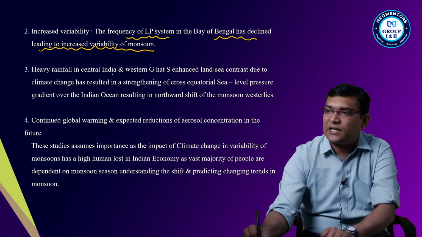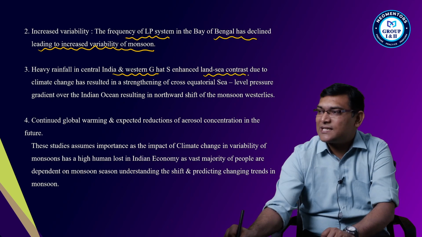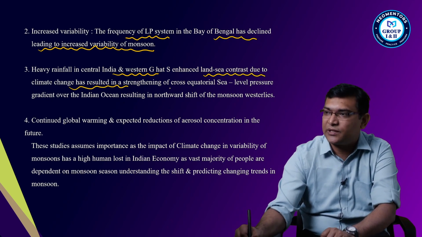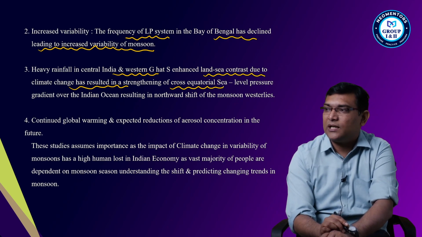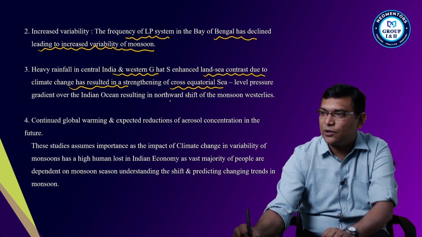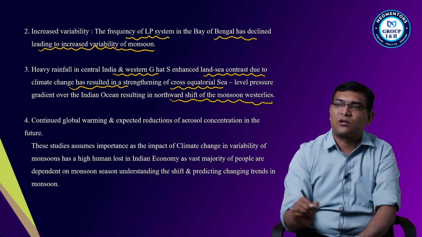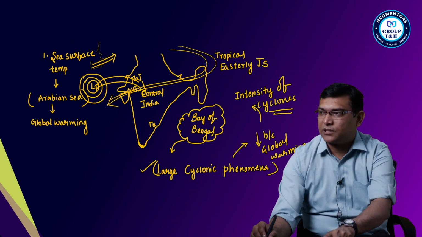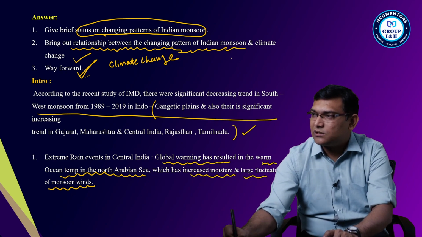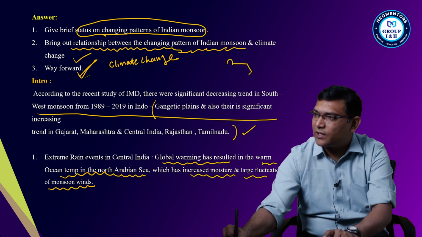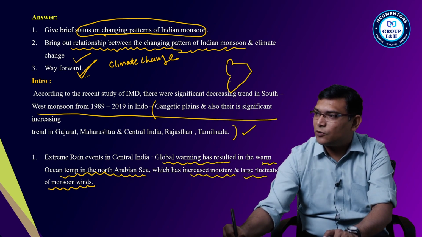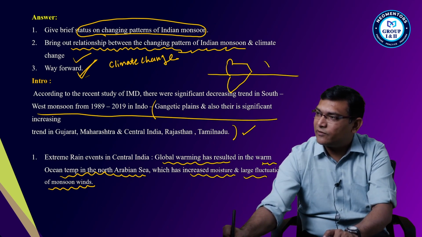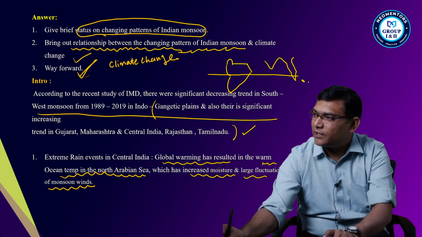Then heavy rainfall in Central India and the Western Ghats: land-sea contrast due to climate change has resulted in strengthening of the cross-equatorial sea low pressure gradient over the Indian Ocean, resulting in a northward shift of the monsoonal westerlies. So what will happen because of this cross-equatorial flow? Jet streams are increasing. If you look here, this is Africa, and here you have India, like this.